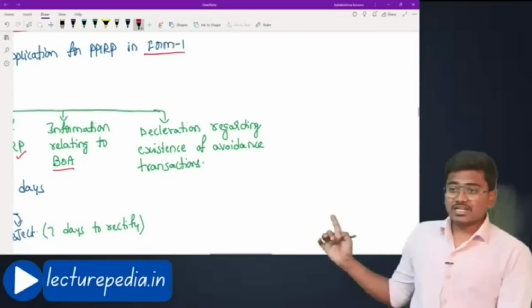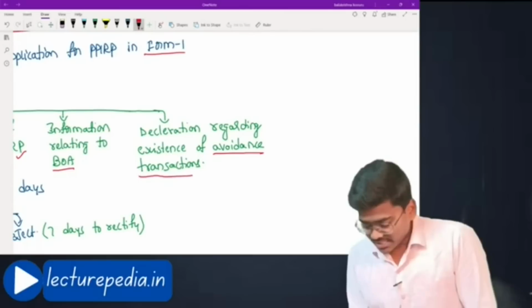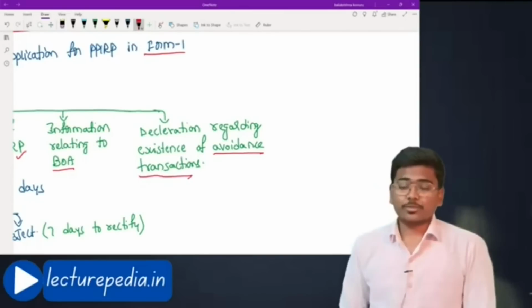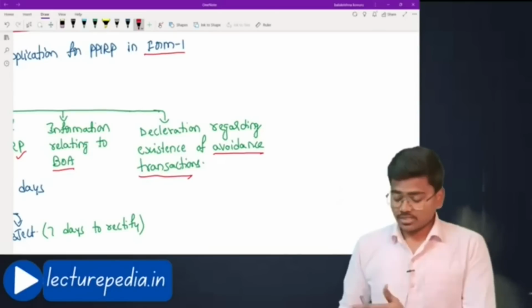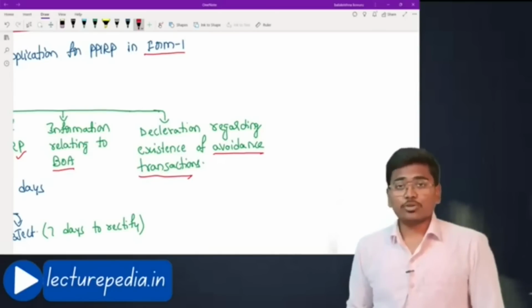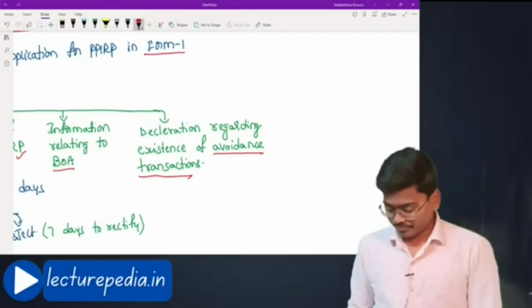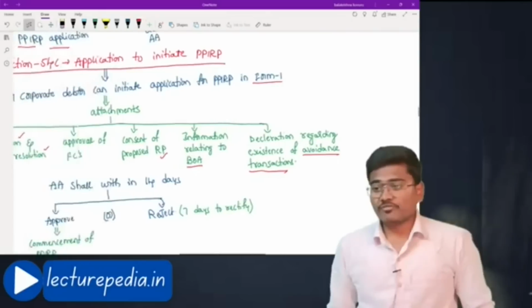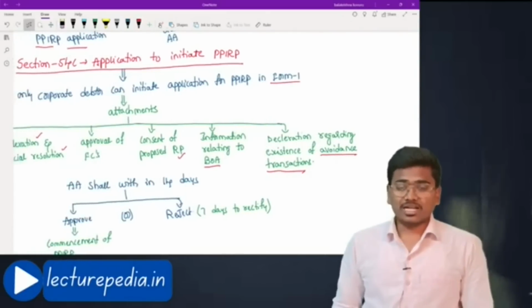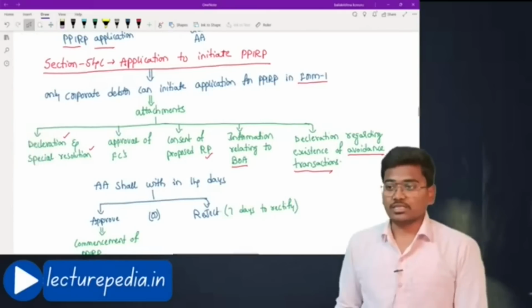Next, declaration regarding existence of avoidance transaction. These avoidance transactions we have discussed in the liquidation part. Basically, there are 4 types of avoidance transactions. If at all the corporate debtor feels that any of these avoidance transactions have been entered, then a declaration has to be given to the adjudicating authority stating that there are no avoidance transactions entered by the corporate debtor. If there are any avoidance transactions entered, what the transactions are and what the value of those transactions is has to be given.